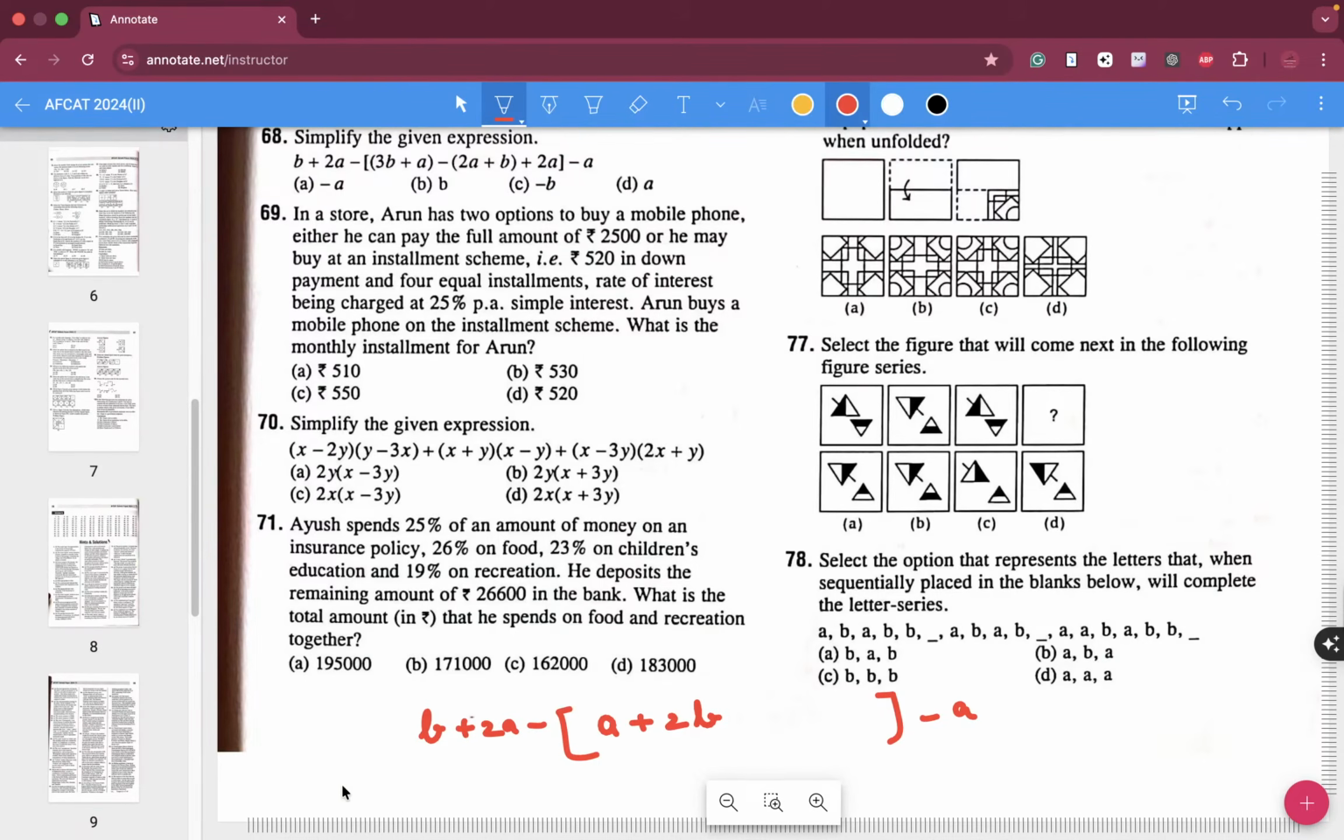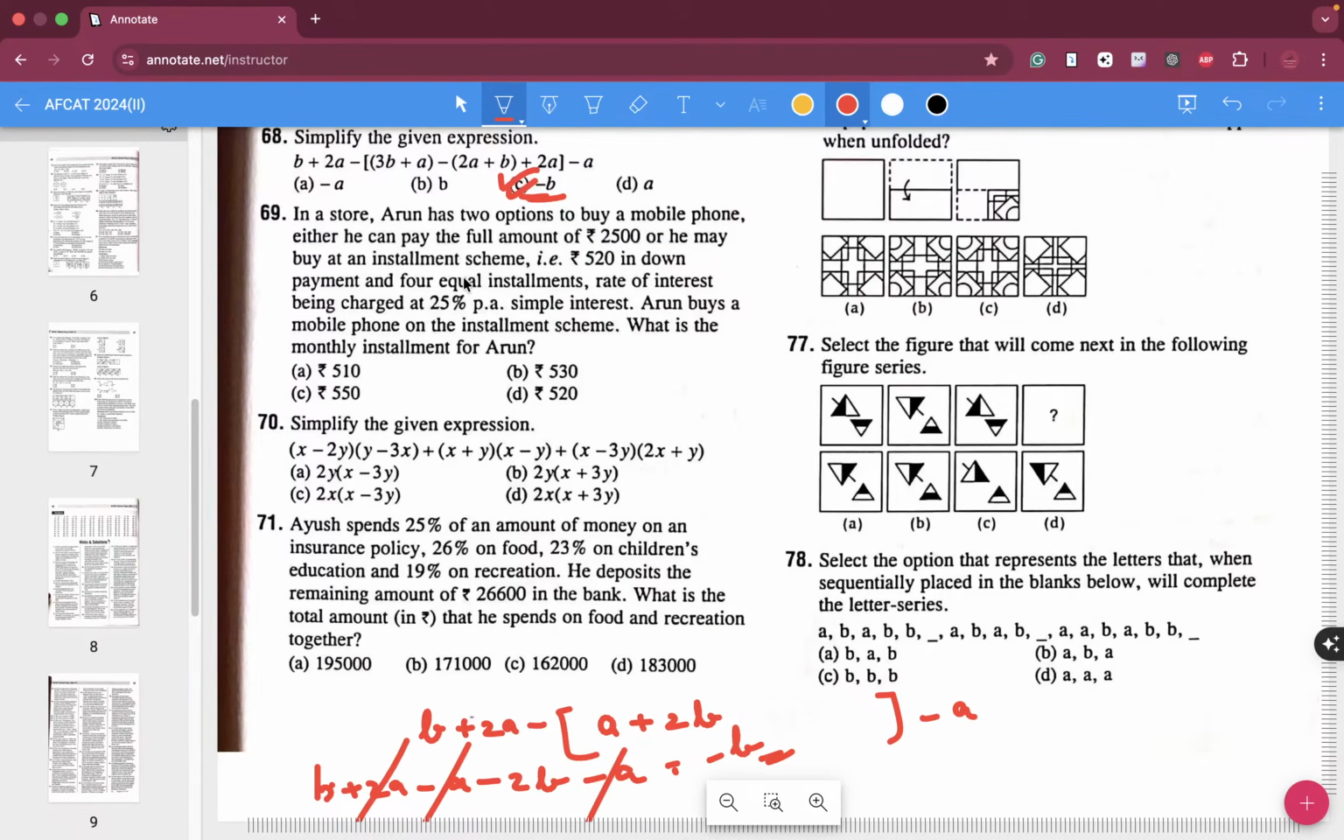Now if you solve for it, which will be B plus 2A minus A minus 2B minus A, 2A minus A, which will be equal to minus B. As you have got 68, C is the correct answer.